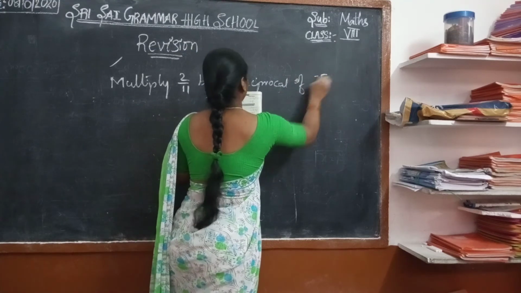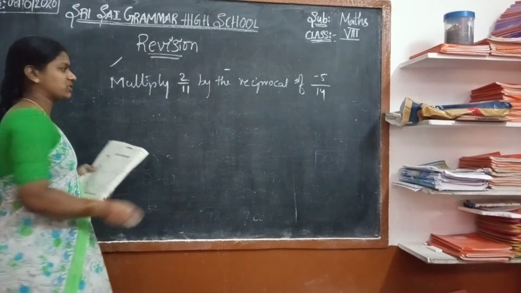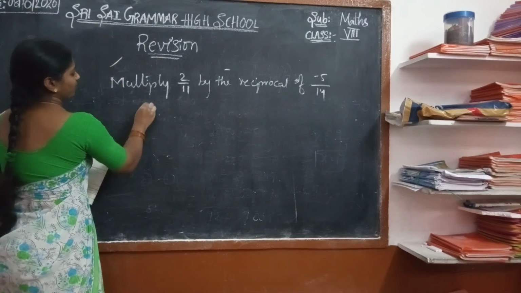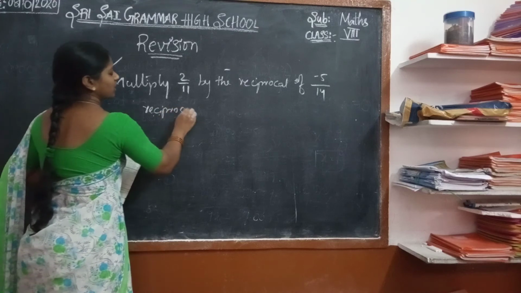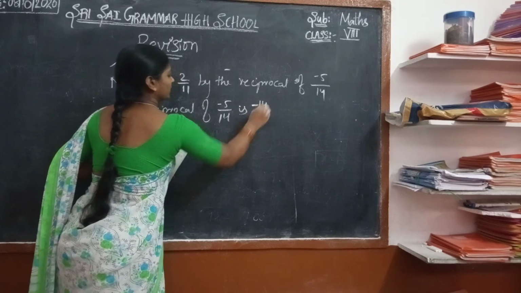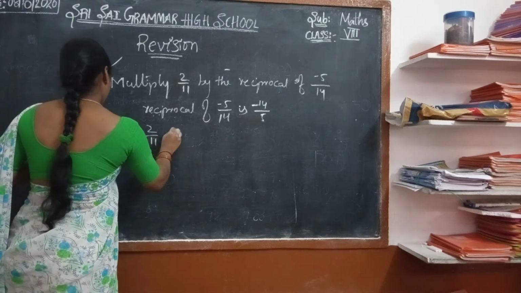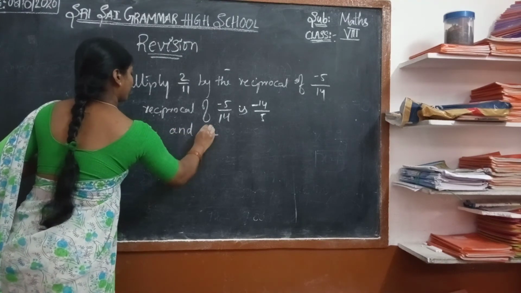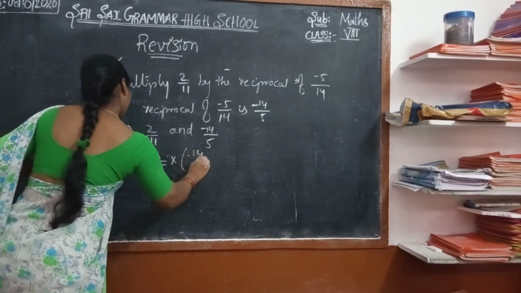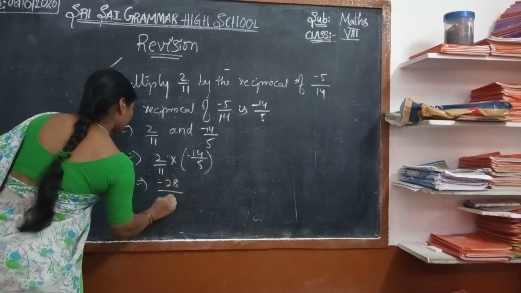Yes, 5 by 1. The reciprocal of minus 5 by 14 is minus 14 by 5. Now multiply 2 by 11 and minus 14 by 5. 2 by 11 into minus 14 by 5 is minus 28 by 55.